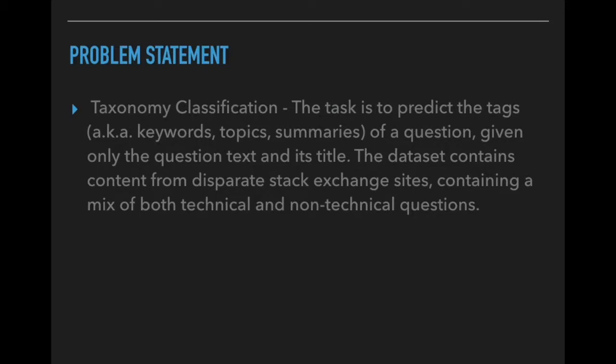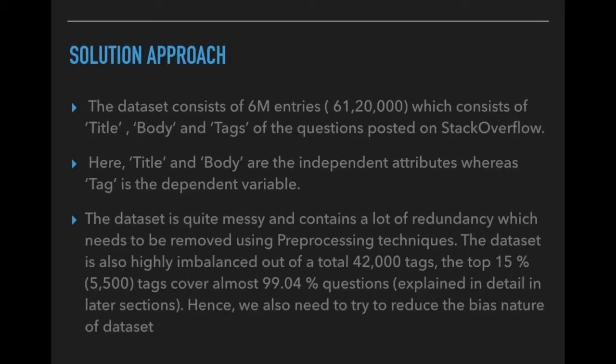The dataset contains content from disparate Stack Exchange sites, containing a mix of both technical and non-technical questions. The dataset consists of 6 million entries, which consist of the title, body, and tags of the questions posted on Stack Overflow. Here, title and body are the independent attributes, whereas tag is the dependent variable. The dataset is quite messy and contains a lot of redundancies which need to be removed using pre-processing techniques.